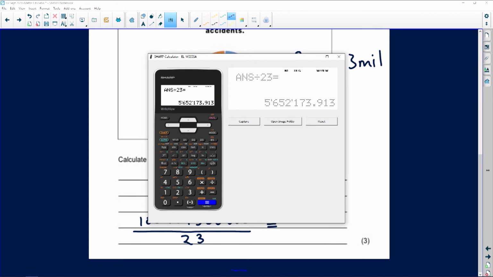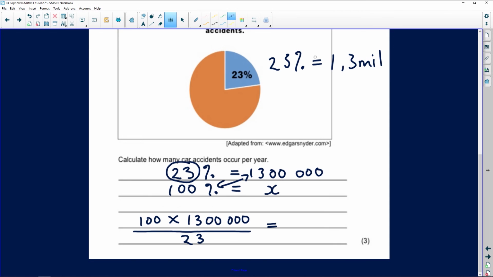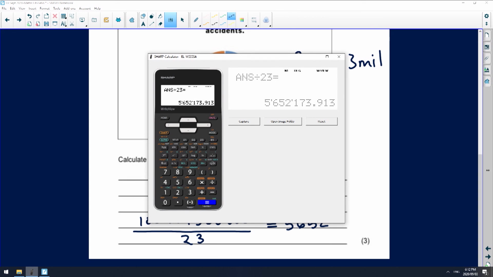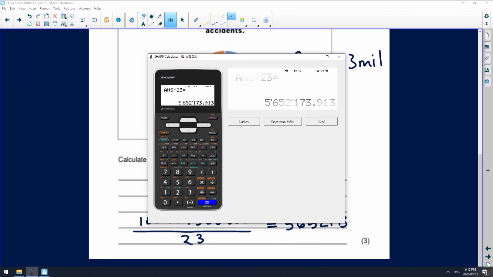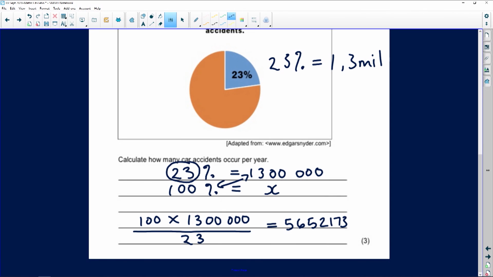So we want to know the total number of accidents in a year. Huge number, isn't it? So it makes sense that it would be 5,652,173.913.